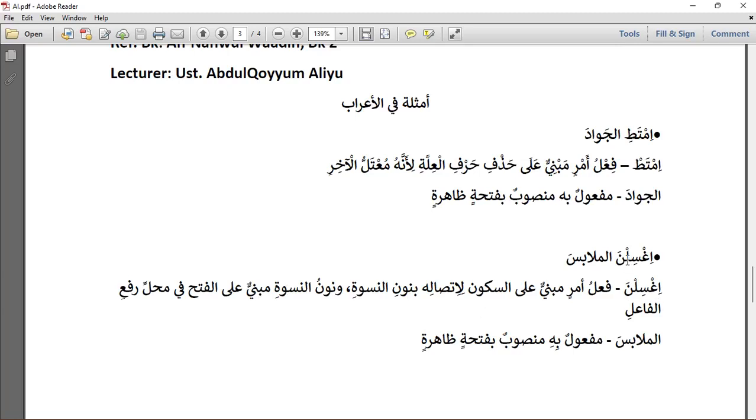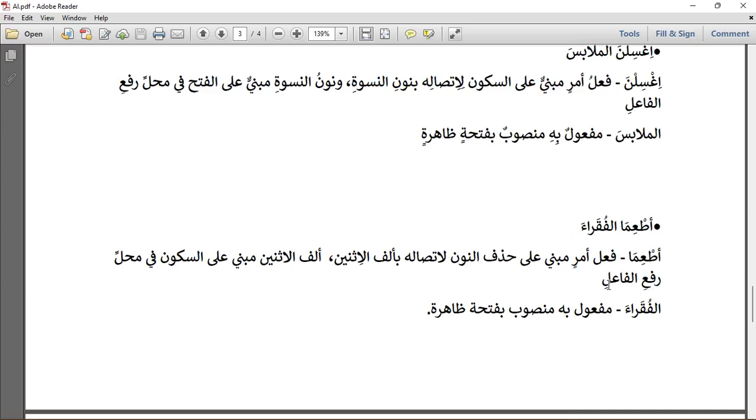So we first do the i'rab of the verb, then we now do the i'rab of what it is attached to. So because we know that this is nun niswa, we know our analysis is mabniyu ala sukun litisali bi nun niswa. So we now say nun niswa mabniyun ala al-fathi, because it's a pronoun fi mahalli raf'il fa'il, in the position of the performer of the action. So al malabisa is maf'ulun bihi mansubun bi fathatin dhahiratin.